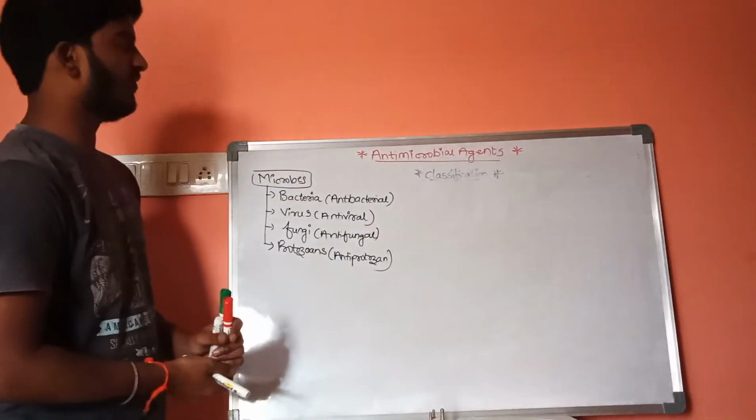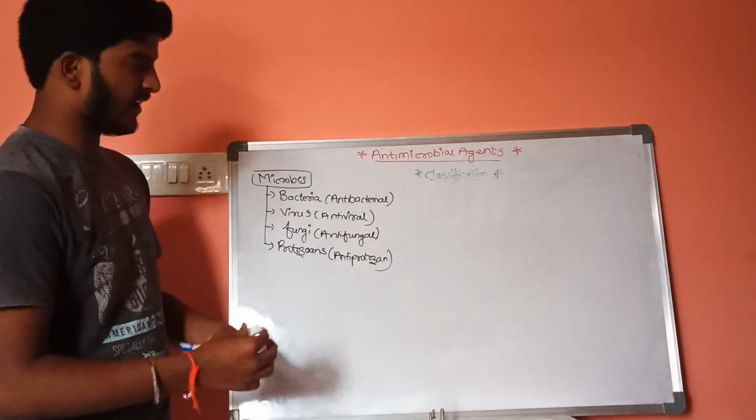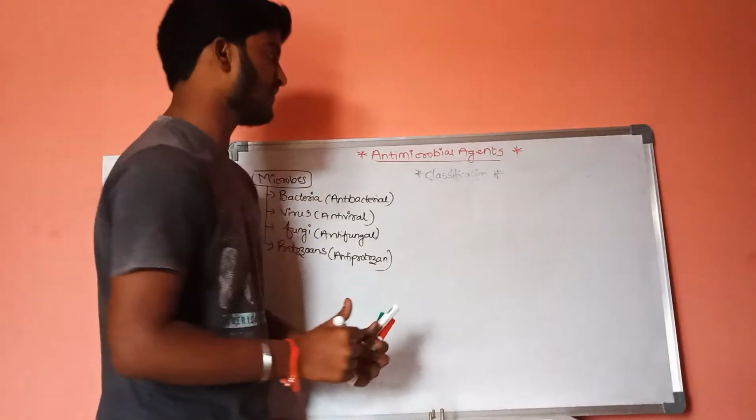Now, about the classification of antimicrobial drugs, these antimicrobial drugs are classified into 5 different types.